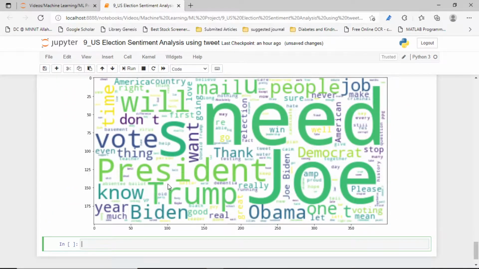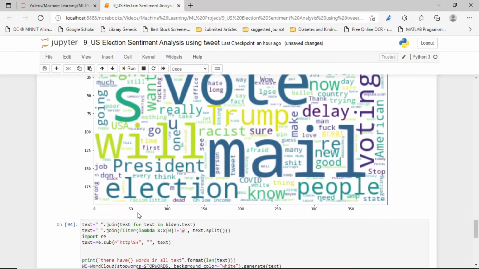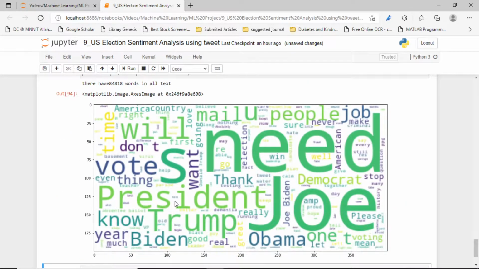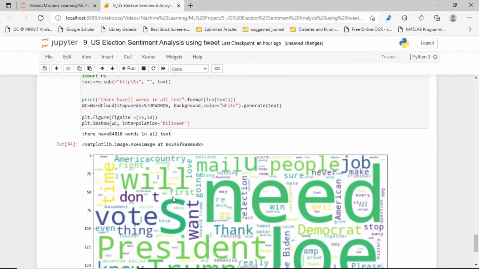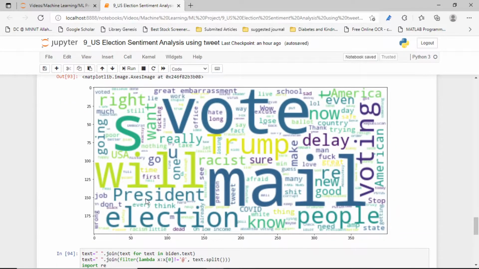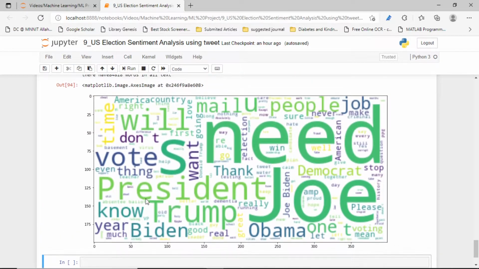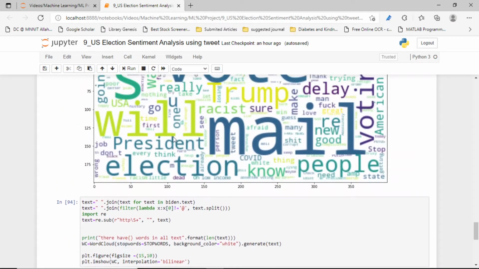Yes, you can see, President Trump. That's the simple thing. One thing you will notice, guys: just see the size of the word president here. For the case of Biden, president is much bigger than in the other one. So it's also one of the positive sentiments for Biden becoming president, because the word president occurs more times than it does for Trump.